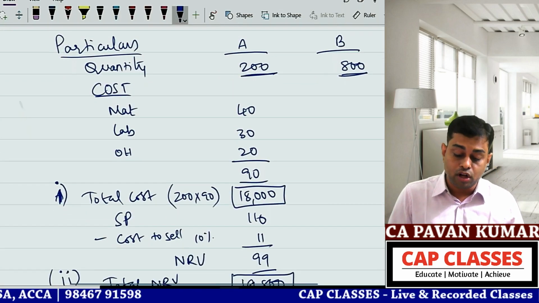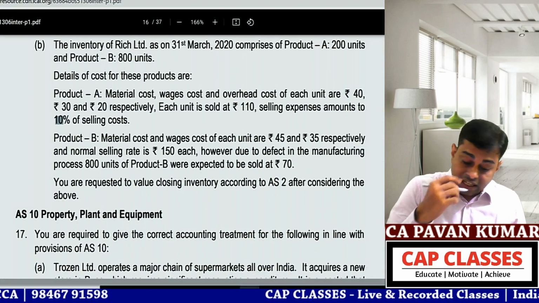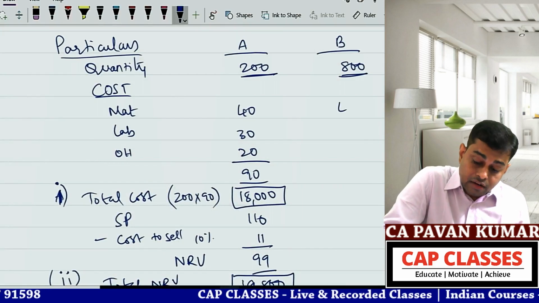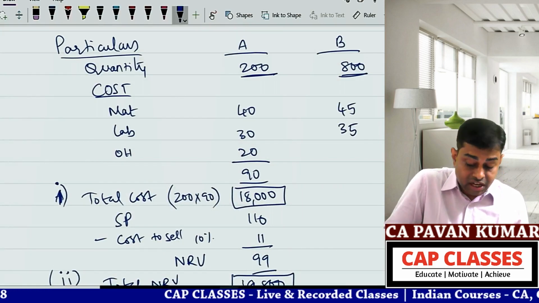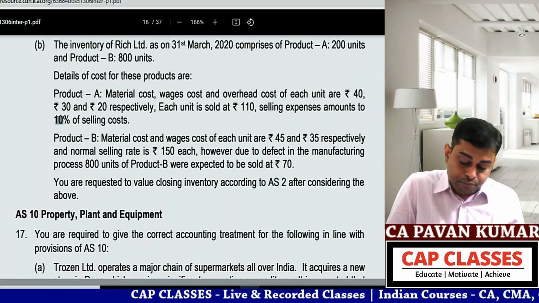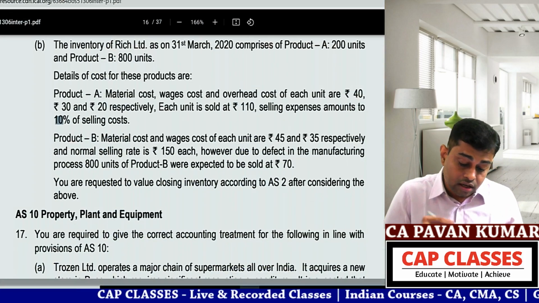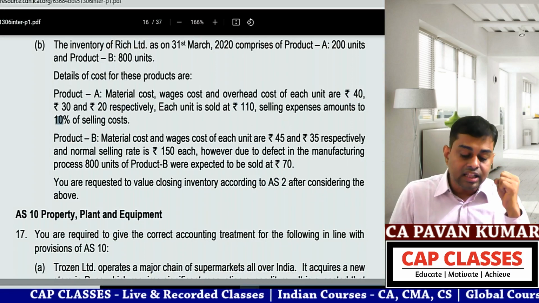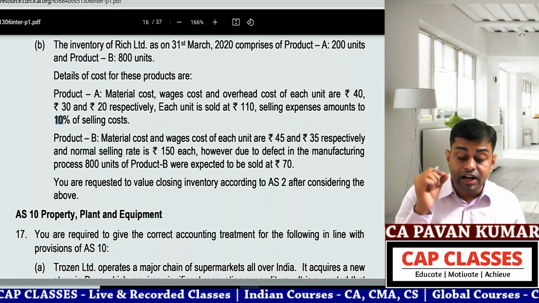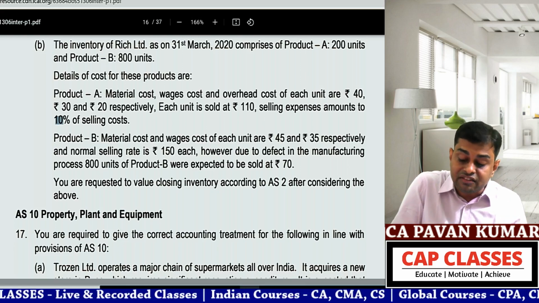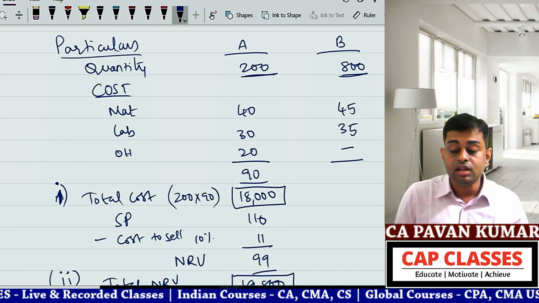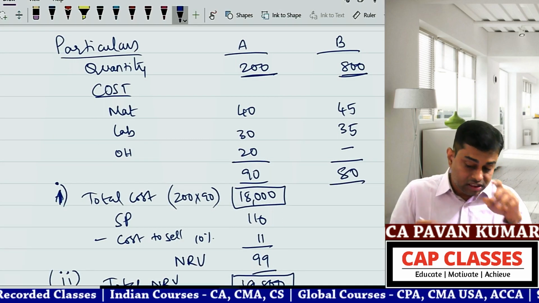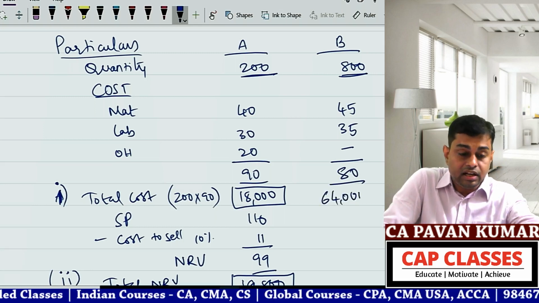Now we'll do it for the second product also. So for the second product, it is material 45, labor 35, overheads they are not speaking anything. Normal selling price is 150. However, due to defect in the manufacturing process, 800 units of product were expected to be sold at 70. So here nothing else is given. 45 plus 35 is 80. So 80 into 800, how much? Is it 64,000?